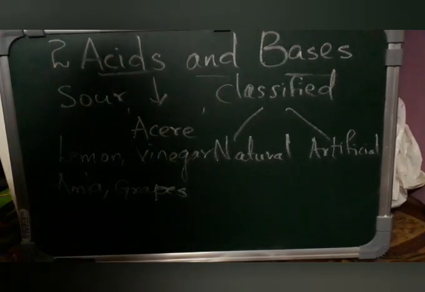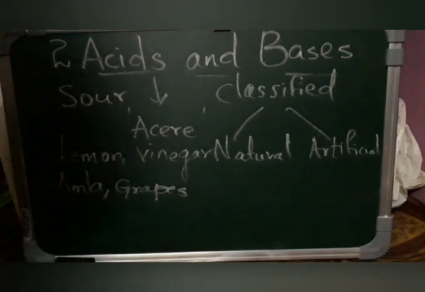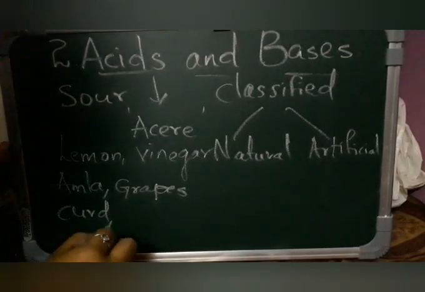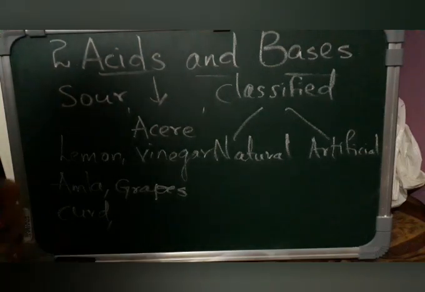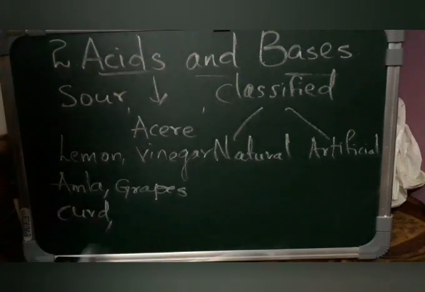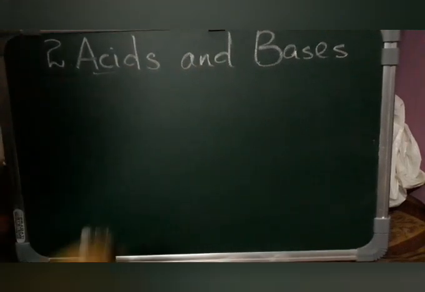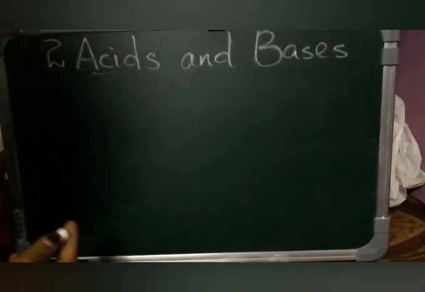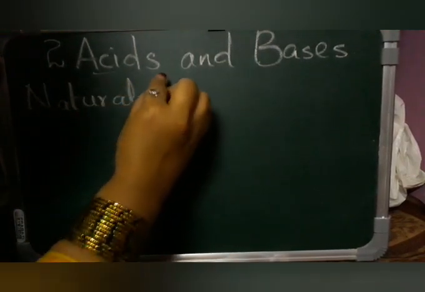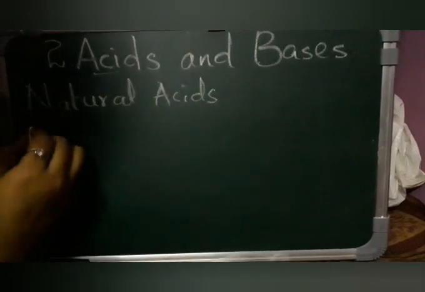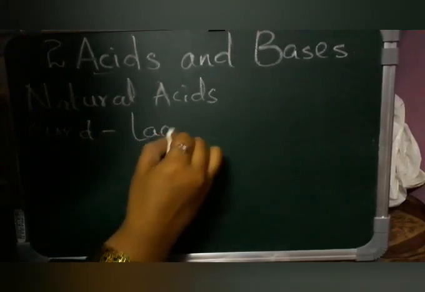Whatever we naturally have, for example, I said lemon, vinegar, amla, grapes, curd, and carbonated drinks, all these contain natural acids. I'll explain clearly. Take natural acids as an example. Curd has lactic acid.